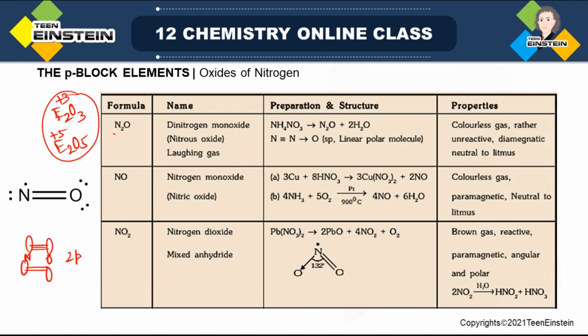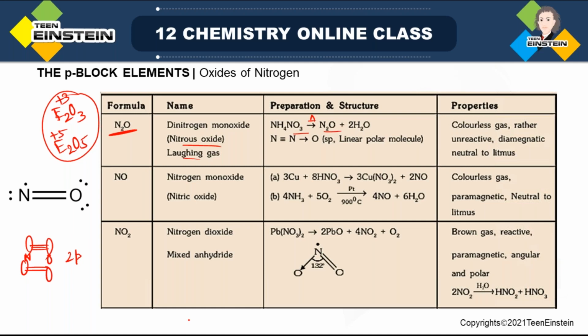The first oxide here is N2O, which is known as dinitrogen monoxide, but normally we call it nitrous oxide. It is also known as laughing gas. And how can we make it? Starting from ammonium nitrate, if we heat it, there will be decomposition and formation of this oxide. Now here you can see the structure, an N-N triple bond, then there is a coordinate bond between nitrogen and oxygen.